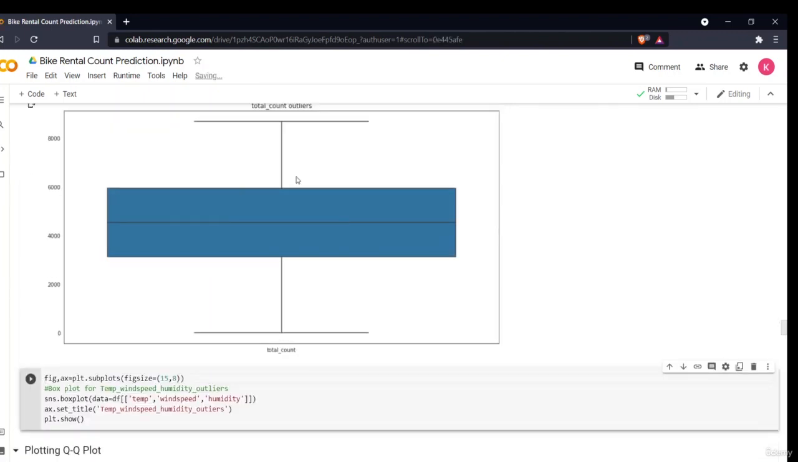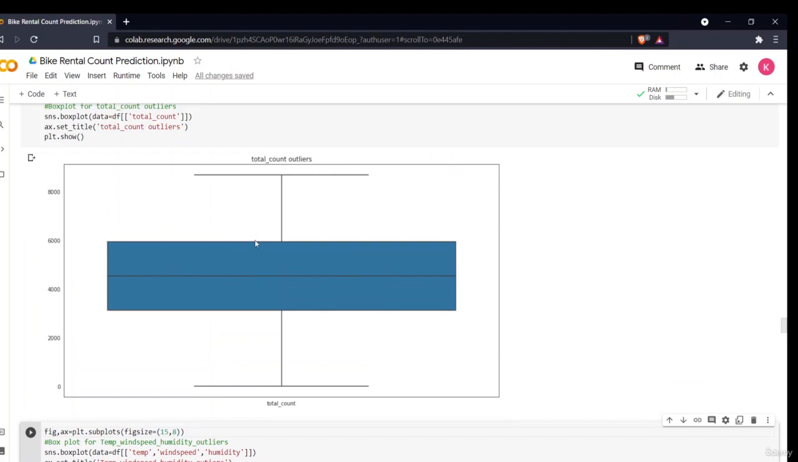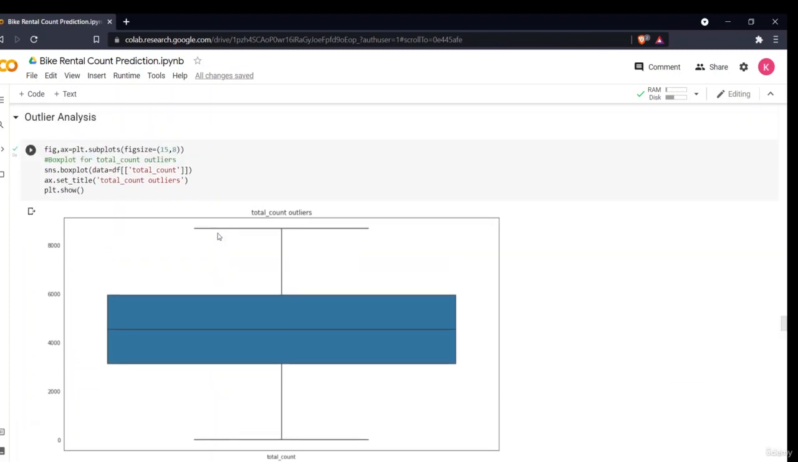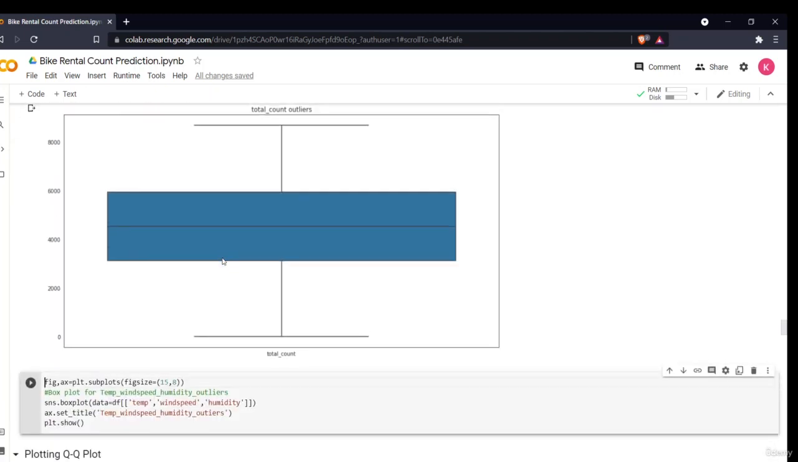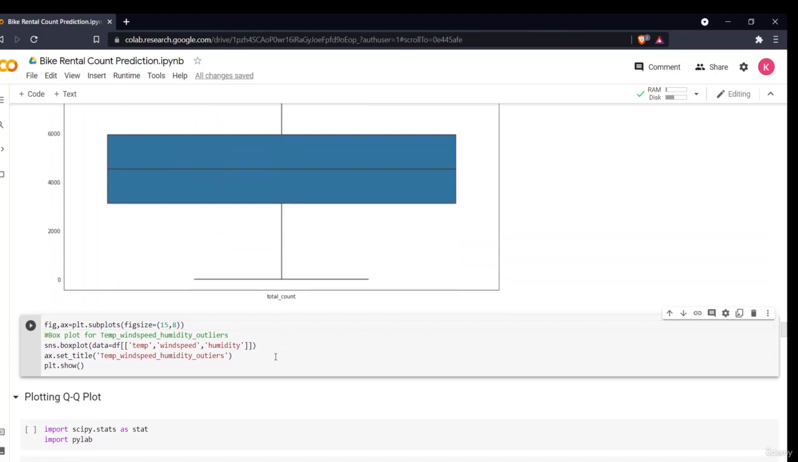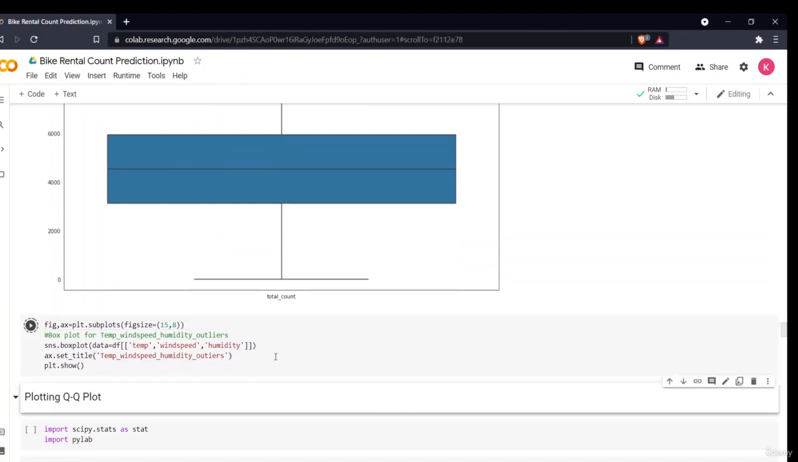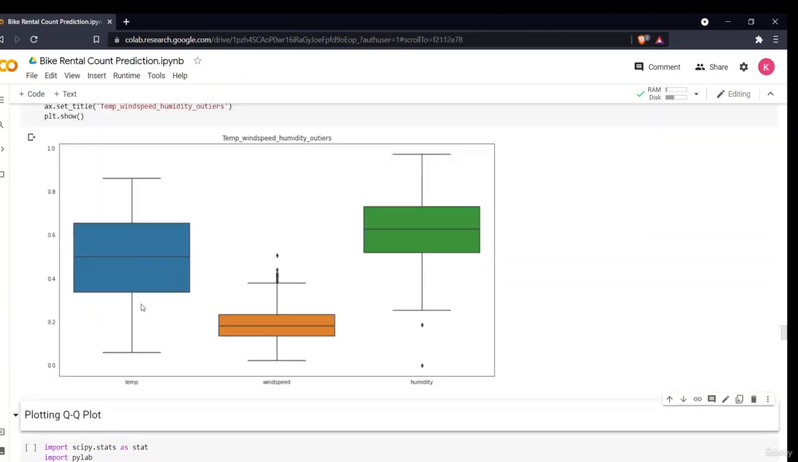In the box plot, the outliers are present in the form of black dots above these. That means we can see that these are the outliers. As you can see in the total count, there are basically no outliers. Let us see the same for our numerical variables, whether different outliers are present or not. Temperature has no outliers, but wind speed and humidity have some outliers: two outliers in one, and around 7 to 8 outliers in the other.